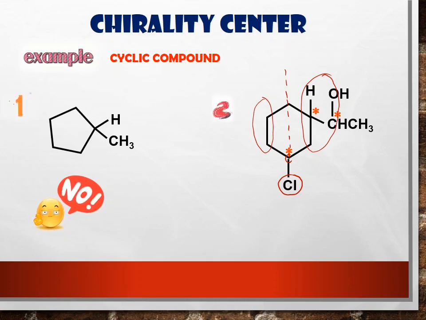No. So the left side and right side are different. So this carbon is bonded to 3 different groups of atoms. One more? One more is, yes, the hydrogen atom. So this carbon is a chiral carbon. So in this compound we have 3 chiral carbons.